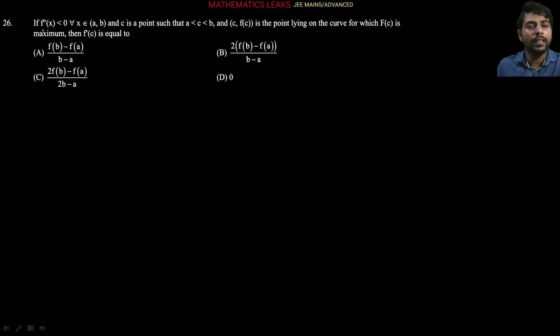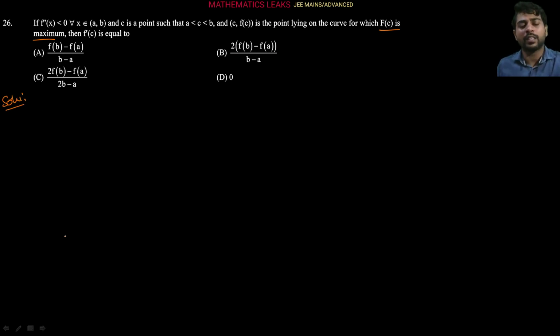Next question is: if f double dash x is less than 0 for all x belonging to the open interval a to b, and c is any point such that c belongs to the open interval a to b, and (c, f(c)) is the point lying on the curve for which f(c) is maximum, then f dash c is equal to what? So let's solve it, right?